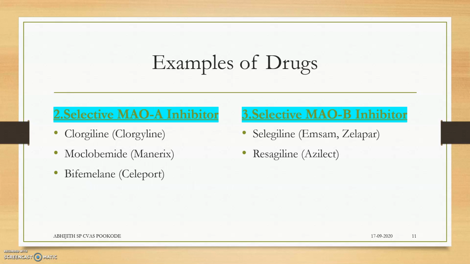Now the selective ones, those with affinity towards blocking the MAO-A subtype, are clorgyline, moclobemide, brofaromine. Now the selective MAO-B inhibitors are mainly selegiline, Emsam being the main brand, which produces selegiline as transdermal patches. Also, rasagiline, Azilect, is present in the market.